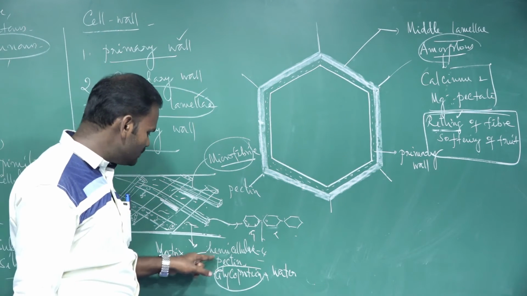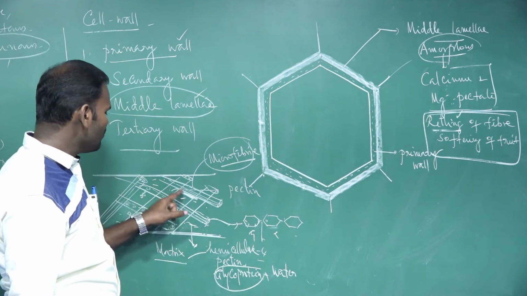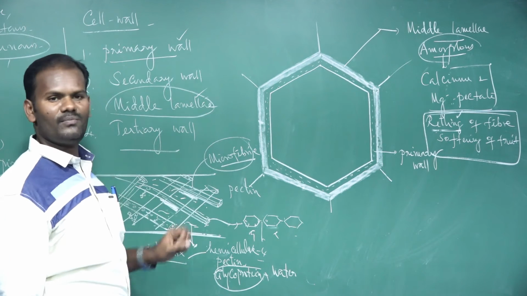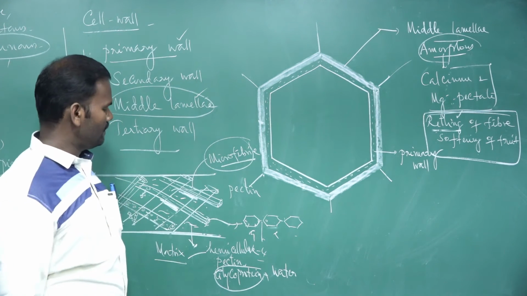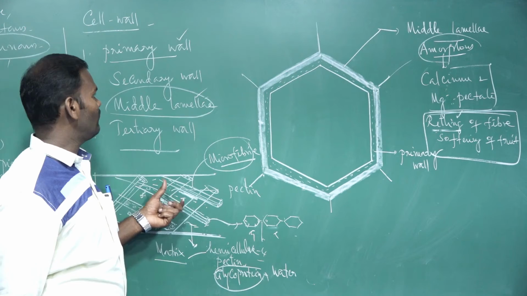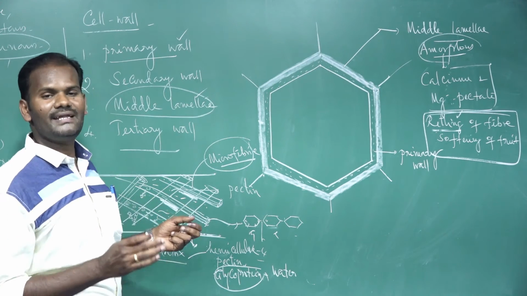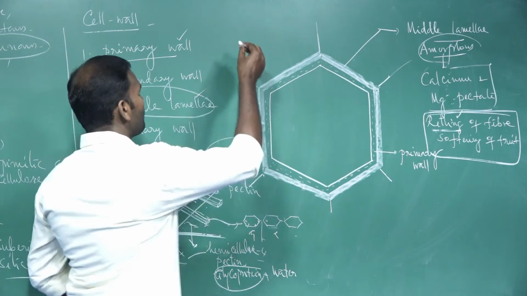What are the functions of pectic substance? These are the filling material present in the primary cell walls. In addition, where is it present? For example, in meristematic cells and parenchyma.